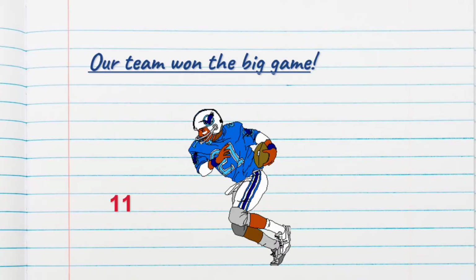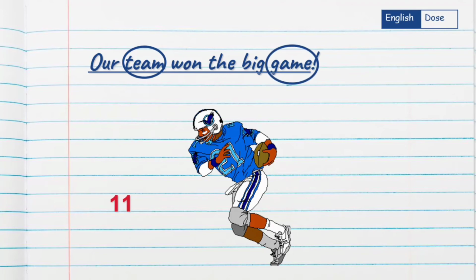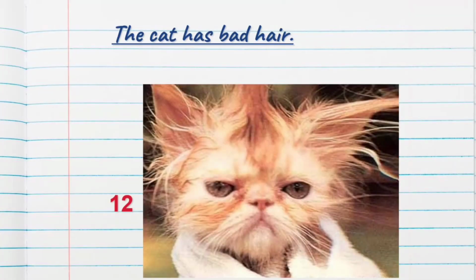Our team won the big game. Who won the big game? Our team. So what is the noun here? Team. And what our team did? Won the big game. So what is the another noun? Game. The example number 12. The cat has bad hair. Look at the picture. Which animal you can see? The cat. So what is the noun here? Cat. And another one, how bad her hairs are. So what is the next noun?